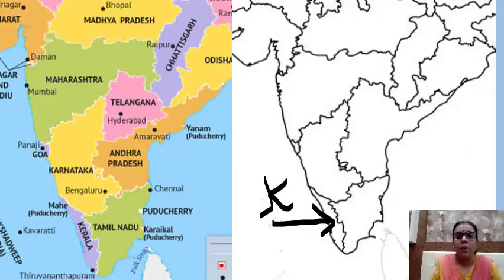Follow, children, how to locate? This way you are supposed to locate. Kerala is the neighboring state of Karnataka.